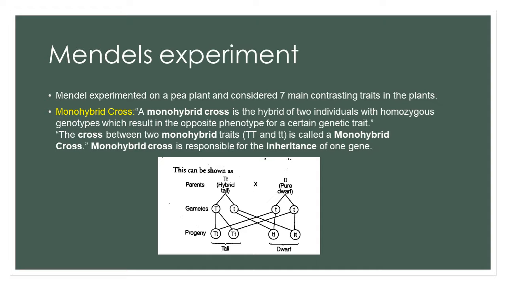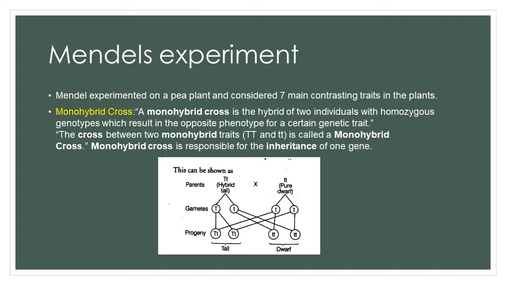Mendel experimented on the pea plant and considered 7 main contrasting characters in the plant. He first did the monohybrid cross, where he studied one trait like tall and dwarf. A hybrid of two individuals with the homozygous genotype: for tall it will be capital T capital T, for dwarf small t small t. So a cross between two individuals for a single trait is called a monohybrid cross.